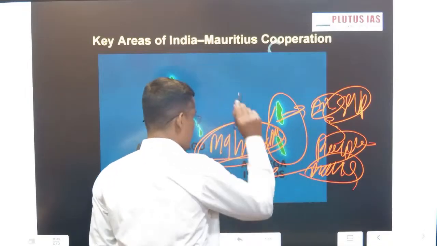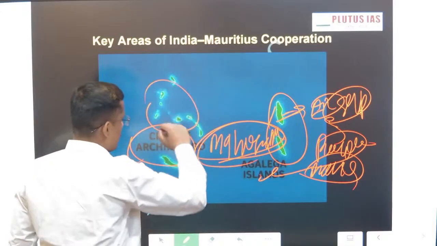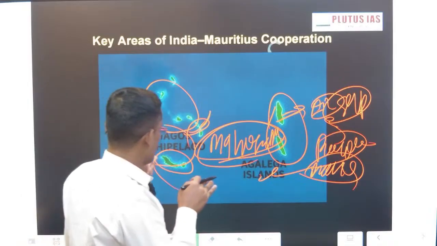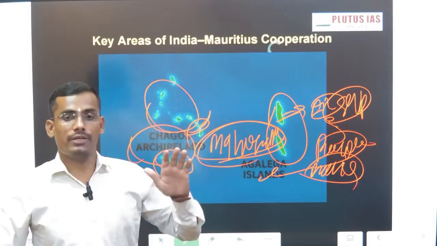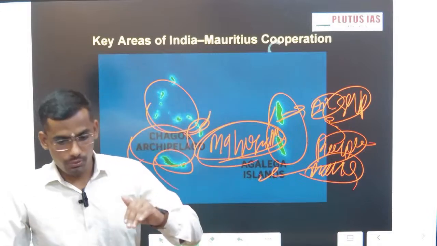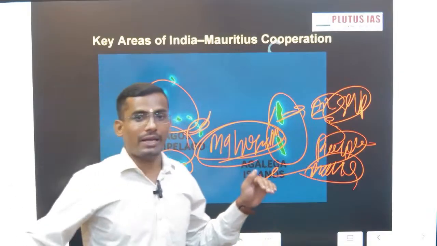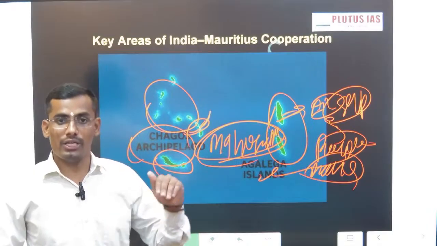Okay, this is the vision. I will discuss what exactly this issue is. This issue is nothing but the Chagos Archipelago and Diego Garcia Island in the Indian Ocean, the West Indian Ocean, given to the US military base, and India recognized Mauritius' sovereignty over this.